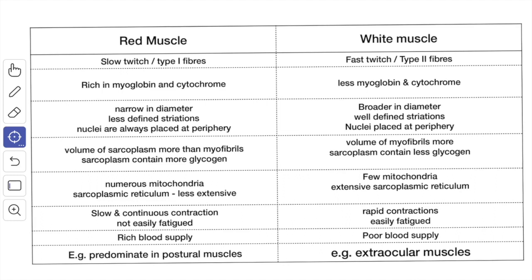Although the red fibers contract slowly, their contraction is more sustained and they fatigue less easily. They predominate in the so-called postural muscles, which have to remain contracted over long periods, while the white fibers predominate in the muscles responsible for sharp active movements. The type 2 fibers may be divided into type 2A and type 2B, the two types differing in their enzyme content and in the chemical nature of their myosin molecules.